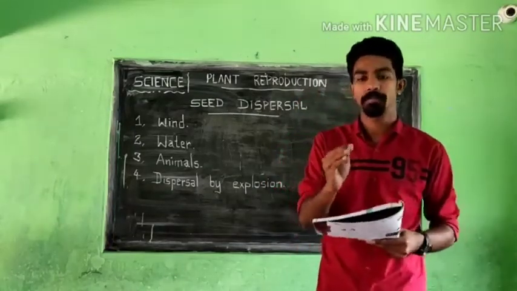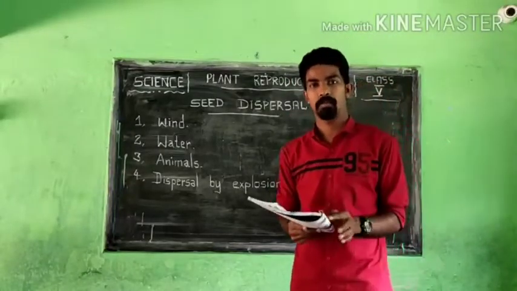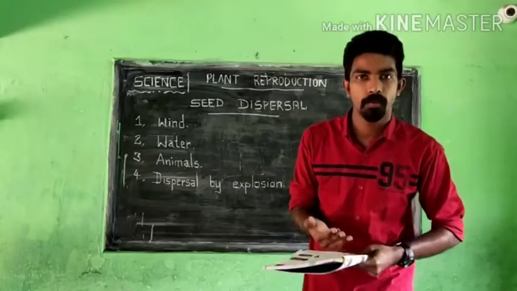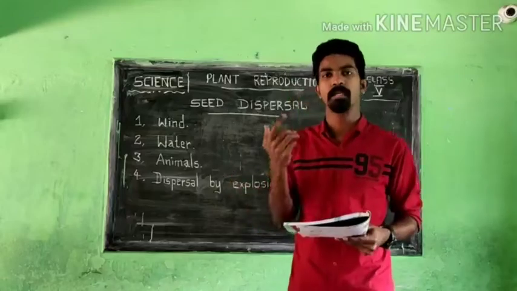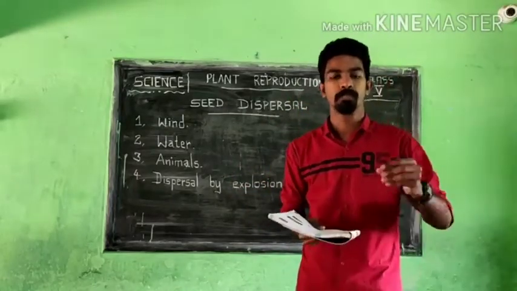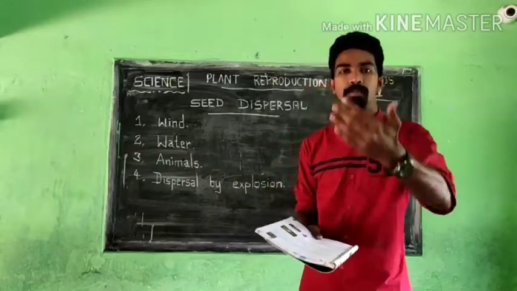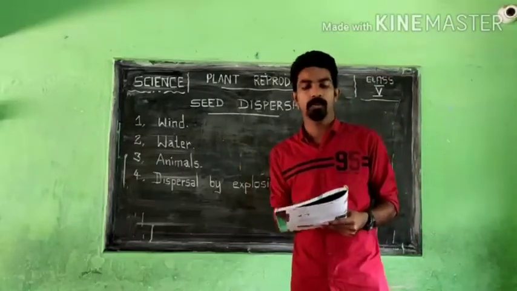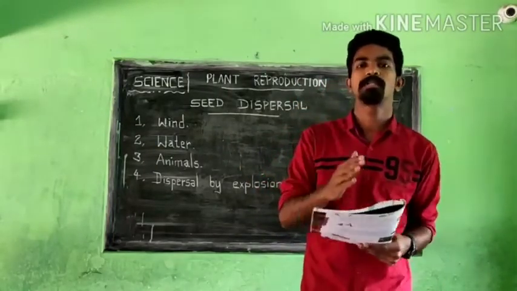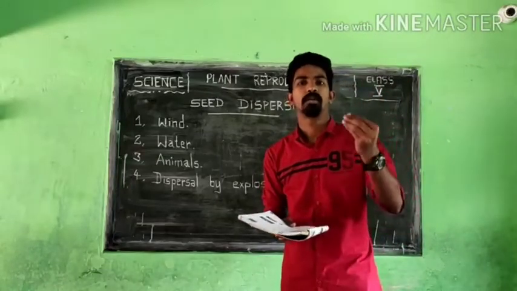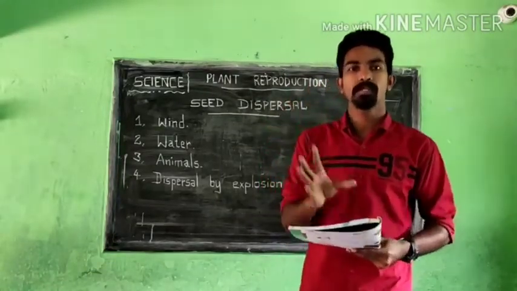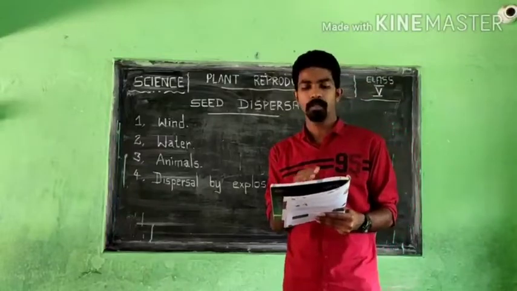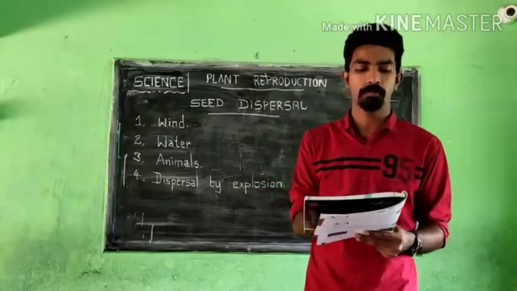All the baby plants will not become mango trees. There will be overcrowding, so all the small baby plants will not get enough water, air, nutrients and space. They will not be able to grow from a baby plant into a new tree. That is very difficult. So it is very important that seeds travel from one place to another in order to increase the number of mangoes. Next, there will not be enough nutrients, space and warmth for each plant.